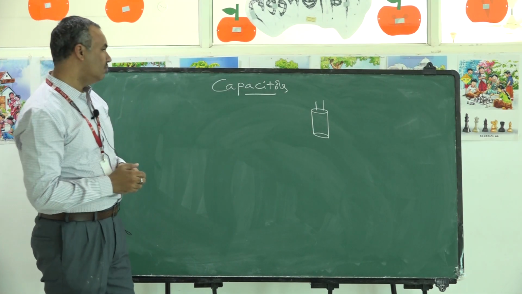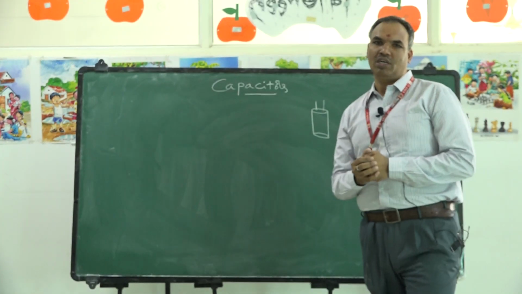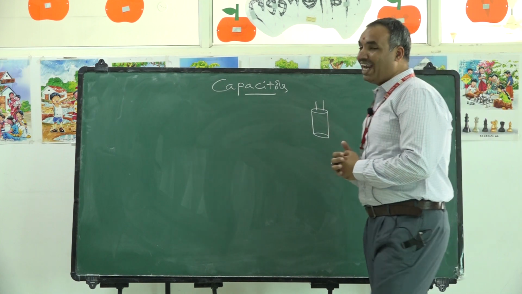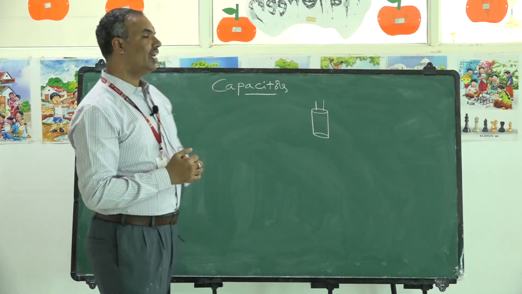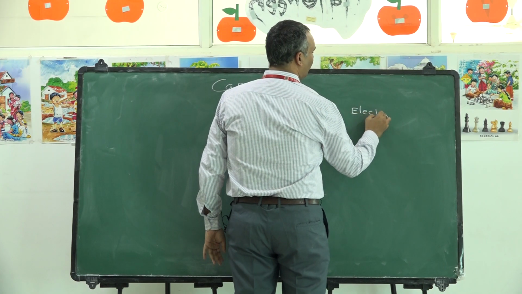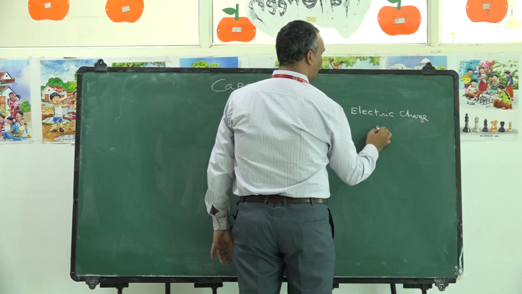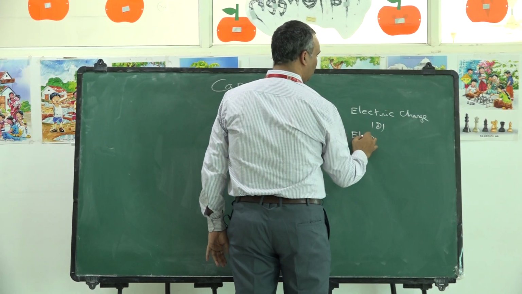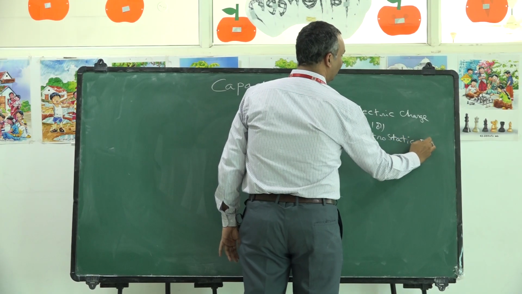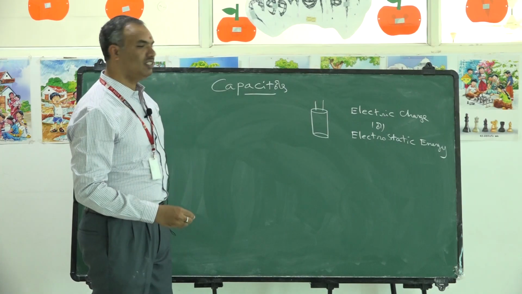What is the purpose of this? Let us understand. Generally, where do we store water in our house? We store water in a water tank. Similarly, to store electric charge or electrostatic energy, we use a device called a capacitor.